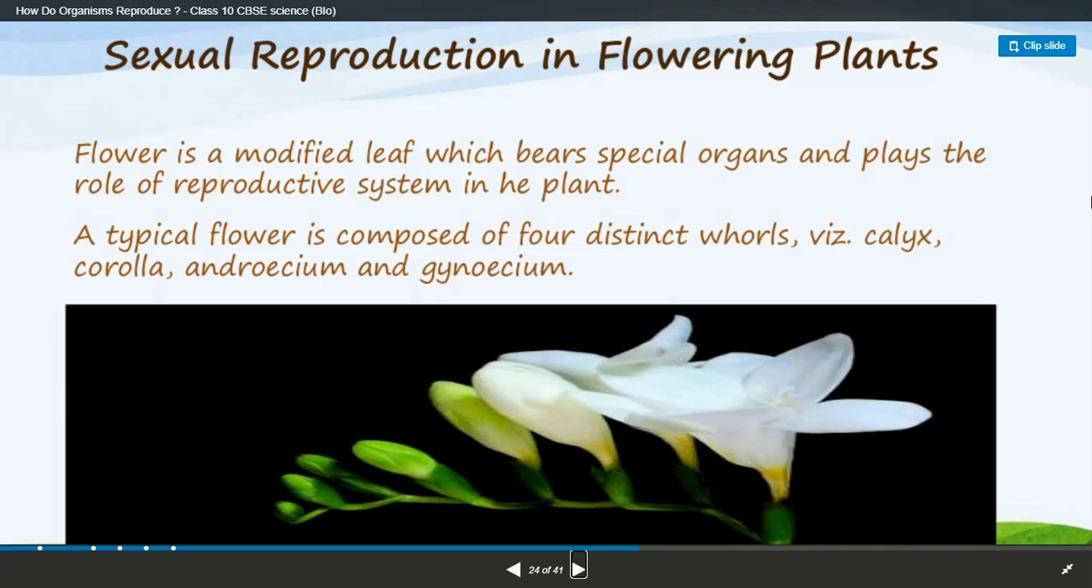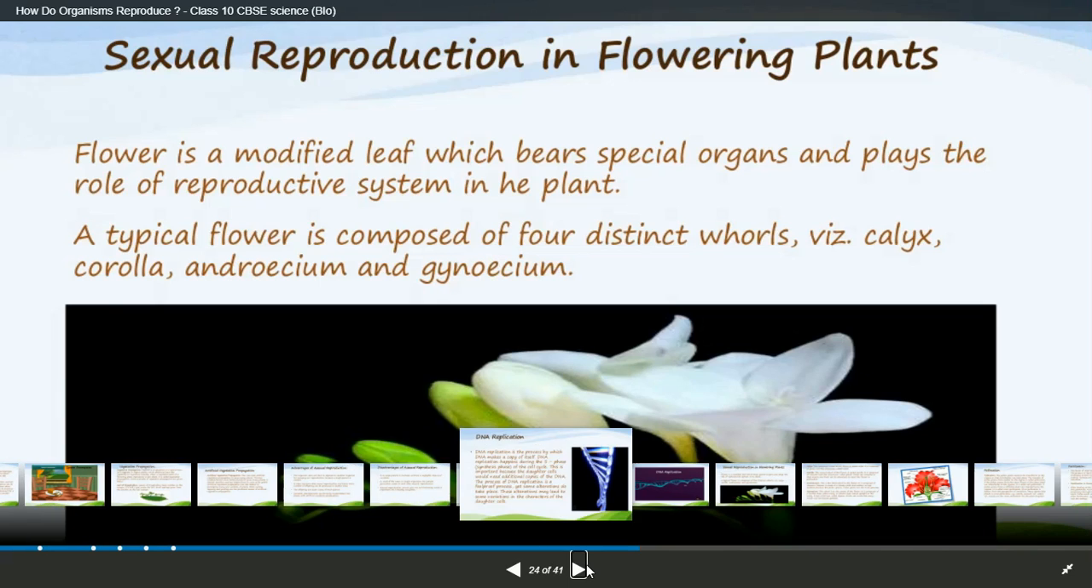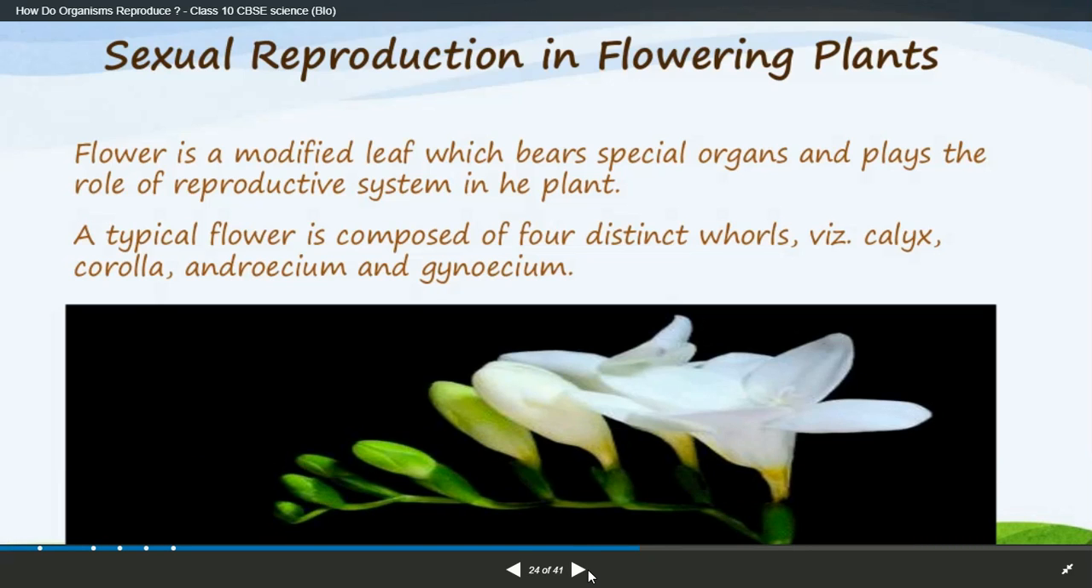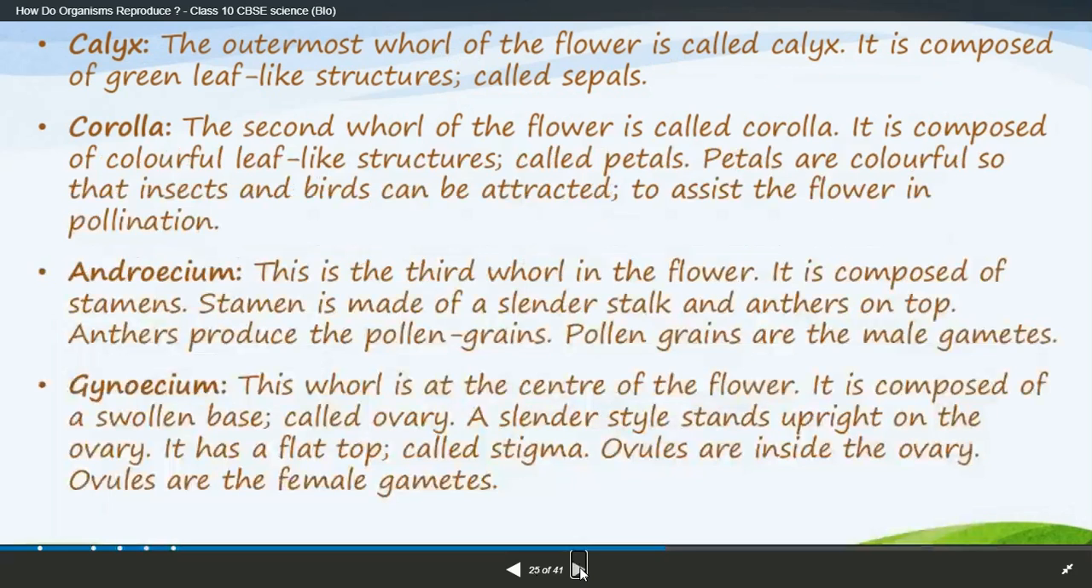So here you can see I have kept this slide, it is very important. There are many words which you come across only in the 10th. And these are the various parts of the flower, and the outermost calyx.